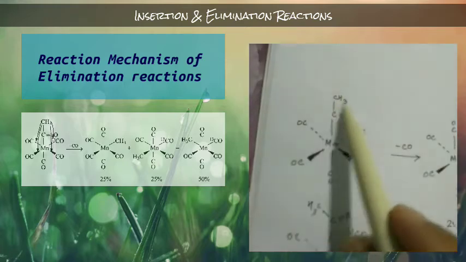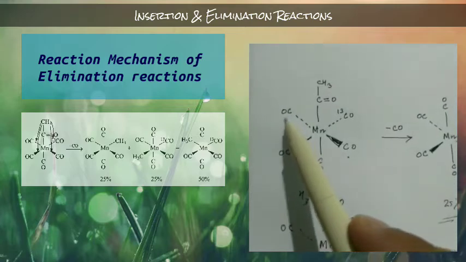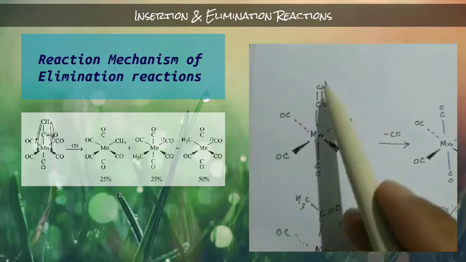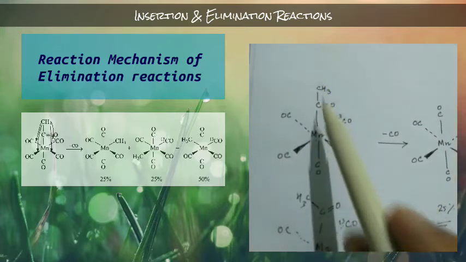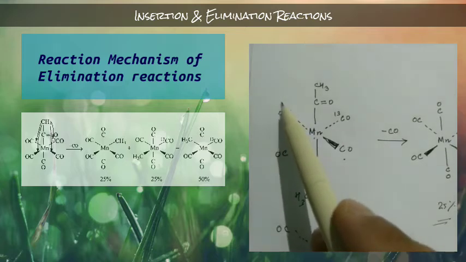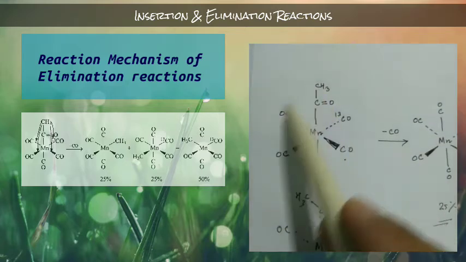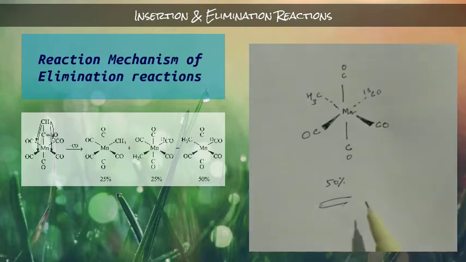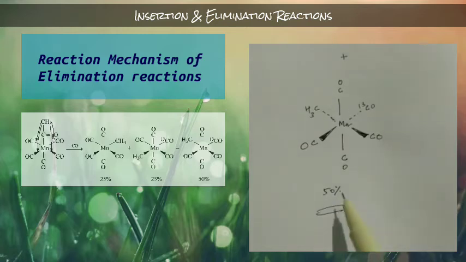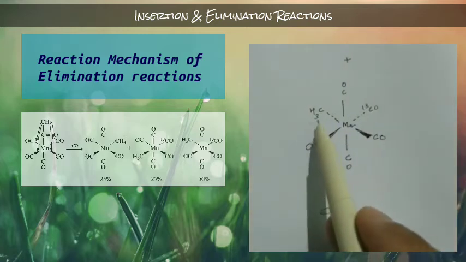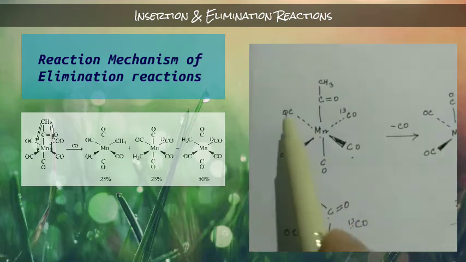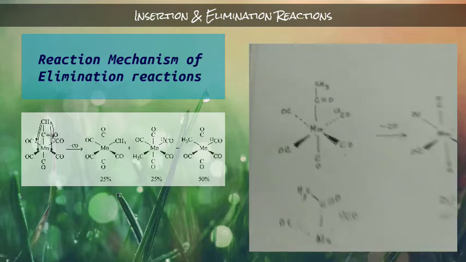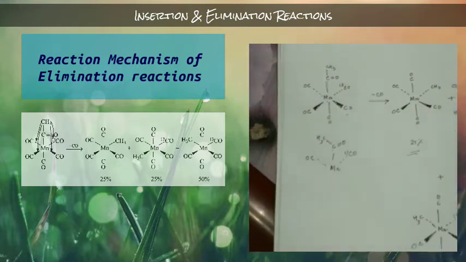But here you see this CH3 is near to this carbonyl, so the possibility to form bond with this metal with this CH3, okay, that means this CH3 is going to form bond with this metal by using this side, and if it is going to use this side, then the probability of finding that product is actually 50%, okay. That means we can get the 50% product if that CH3 forms that bond, and the carbon monoxide is going to eliminate from this side. Understand? So this is actually the elimination reaction, okay.